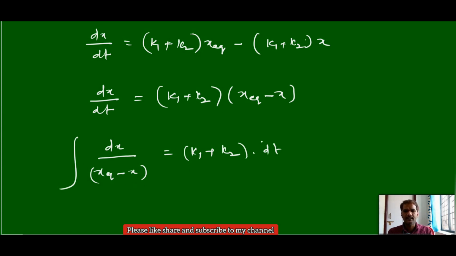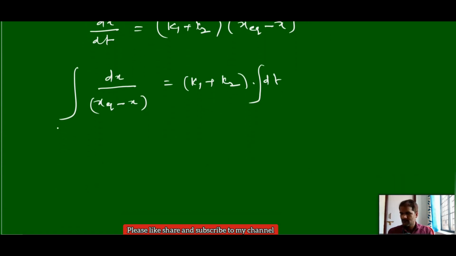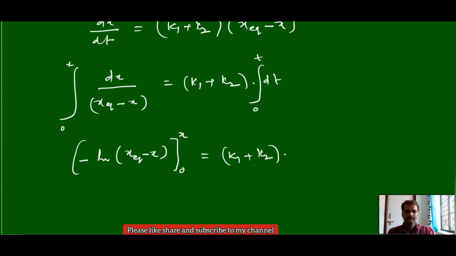Again we can apply the integration on both sides, within the limits 0 to x, and time 0 to t. Now the integration of 1 by x into dx gives ln x, but we have a minus there, so minus ln of (x equilibrium minus x), within the limit 0 to x. This is directly (K1 plus K2) into t.